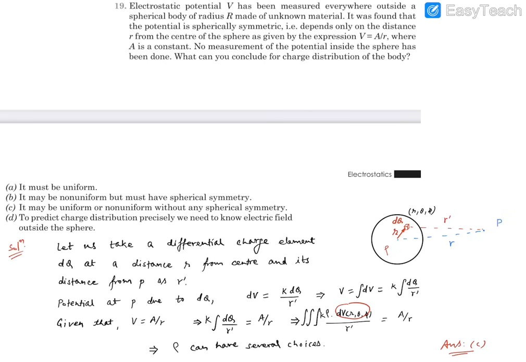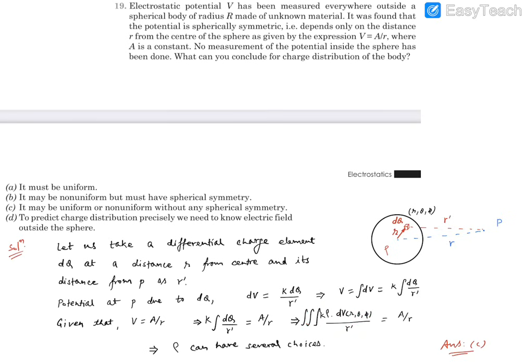This volume element will be dependent on small r, phi and theta, so it is going to be dependent on all three spherical coordinates, and there's going to be r dash. Now this integration comes out to be A upon r. Now you see, r dash is related to small r, and dV will have all these variables, and this integration gives us this answer.